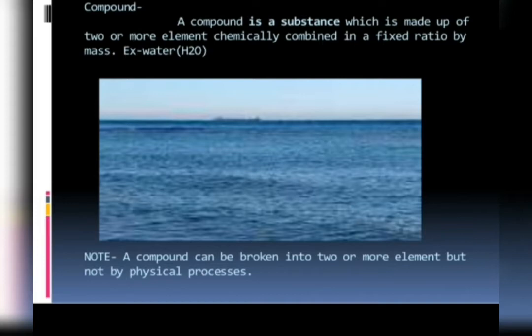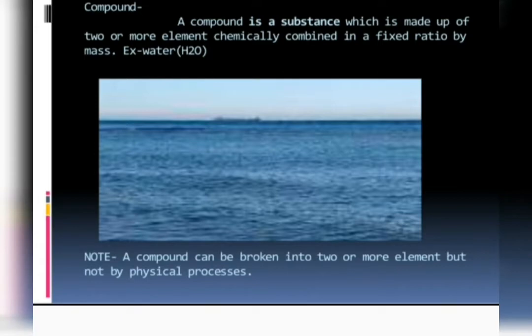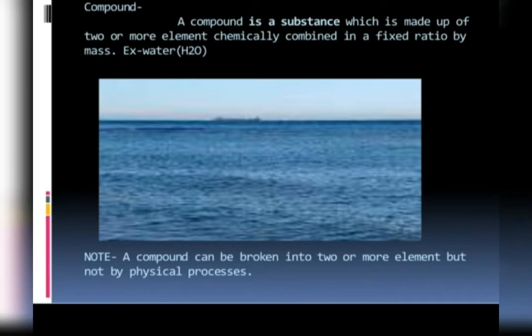A compound is a substance which is made up of elements. When two or more elements combine chemically in a fixed proportion by mass, they form a compound. So a compound is made of two or more elements chemically combined in a fixed proportion by mass. Let me make you understand this. For example, we have water. Water is a compound because water is made of two elements, hydrogen and oxygen.